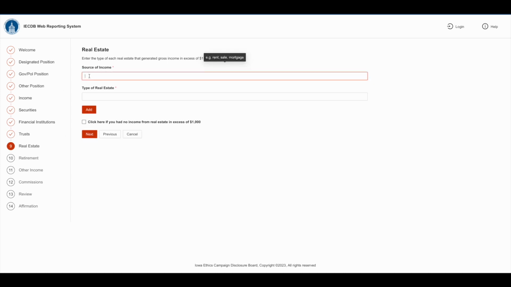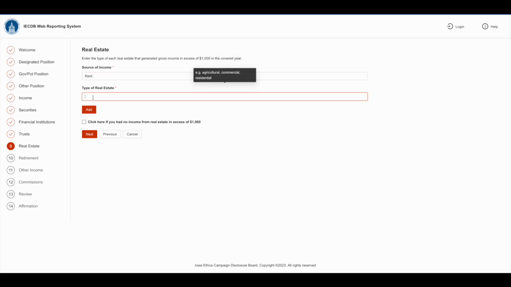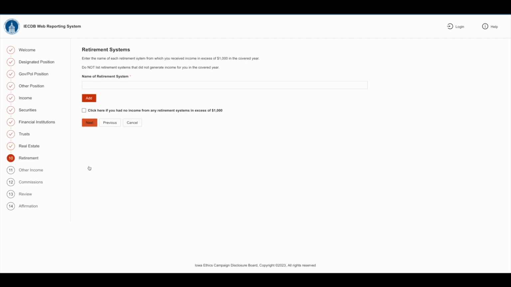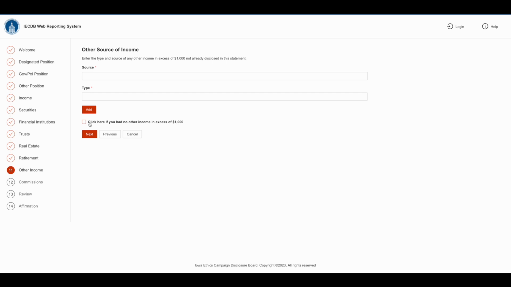But we do own a rental property that generates well over $1,000 worth of income, and so we'll mark that here in the real estate category. And then we'll add that and move on to retirement. Now, you only need to list a retirement system if you are receiving income. Do not list retirement systems that do not generate any income. So for this example, we're still working full-time and not receiving anything from IPERS or Social Security or anything like that, so we'll move on.